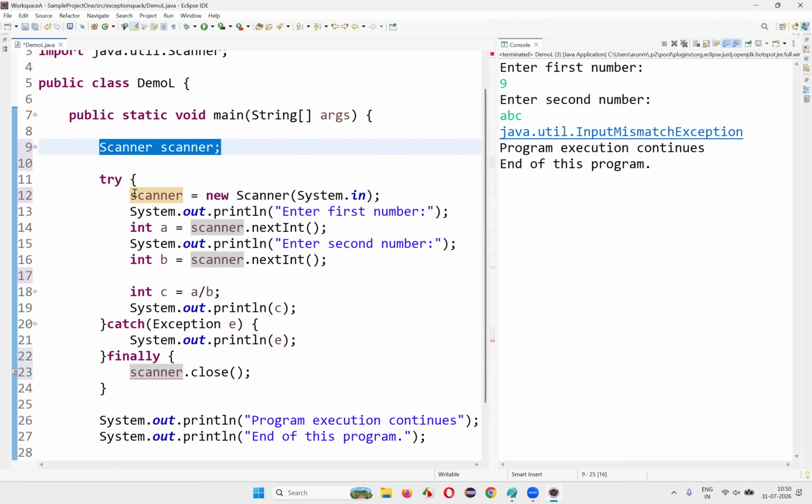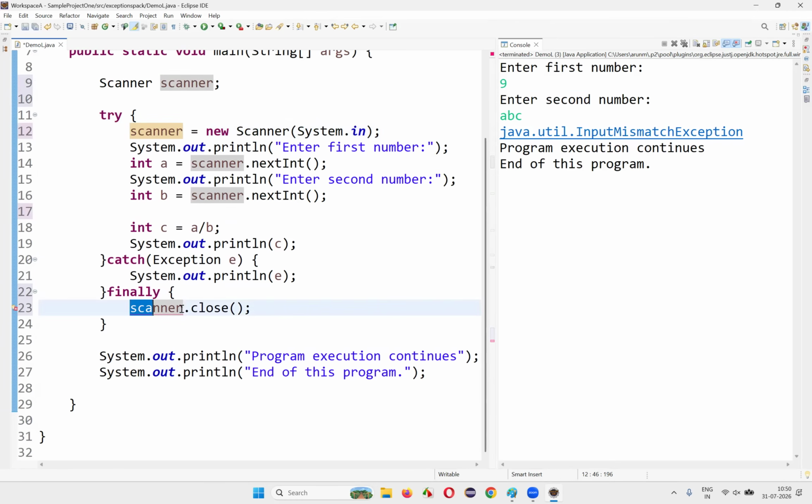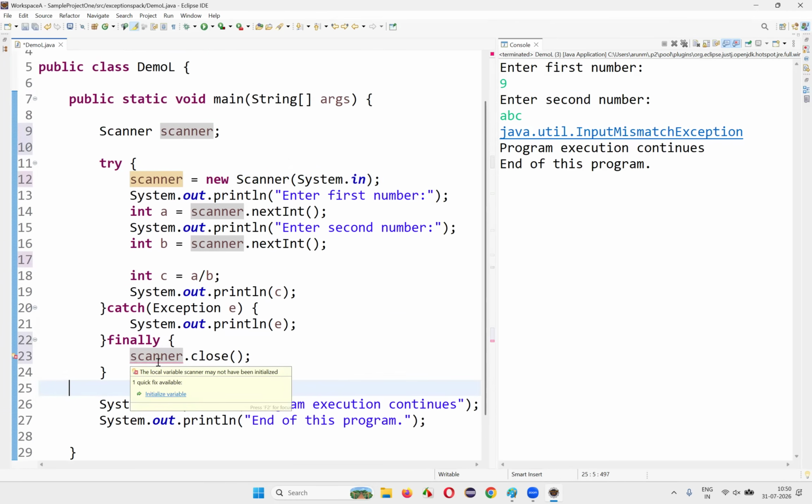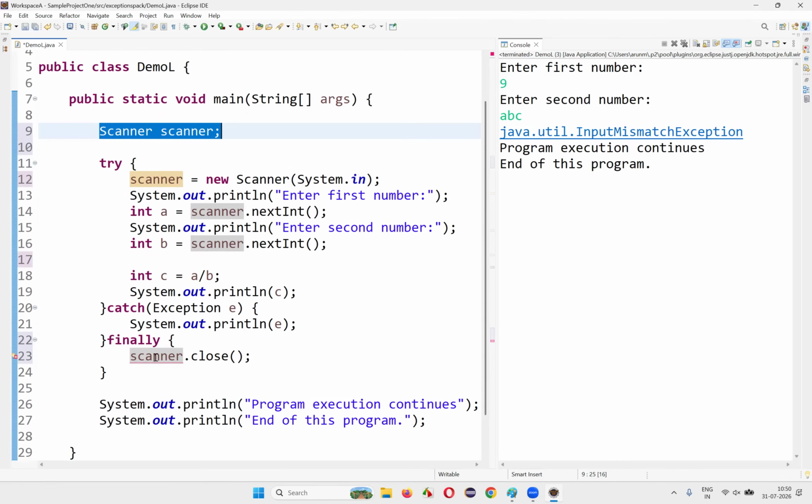Now scanner is equal to new Scanner. But still the error is there. Why? Hover the mouse on that. What is it saying? You have to initialize the variable. This particular variable should be initialized.